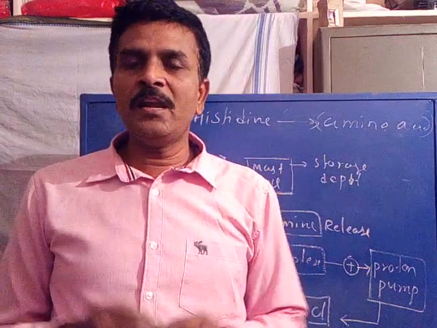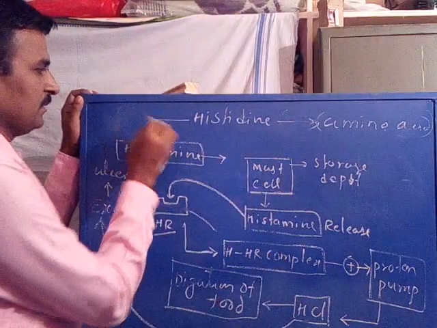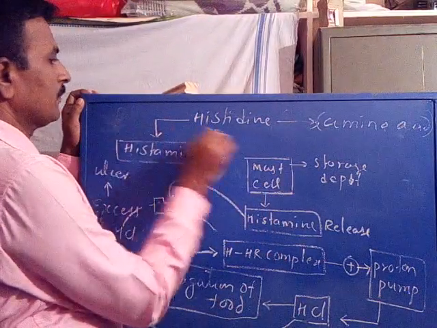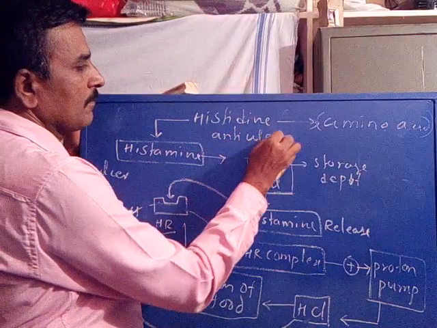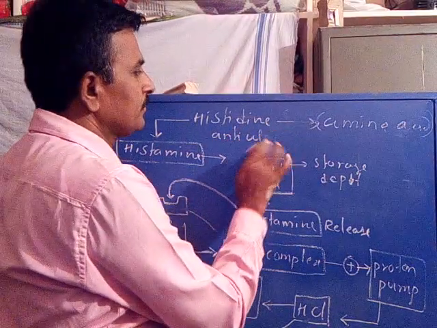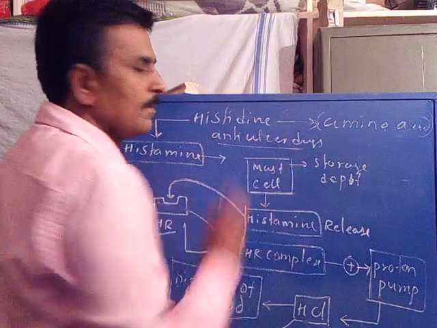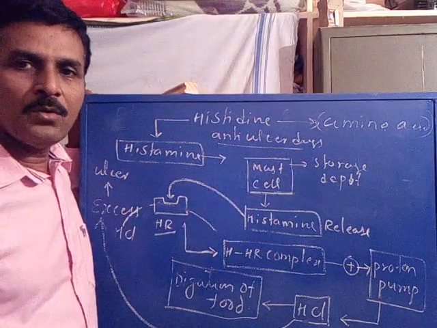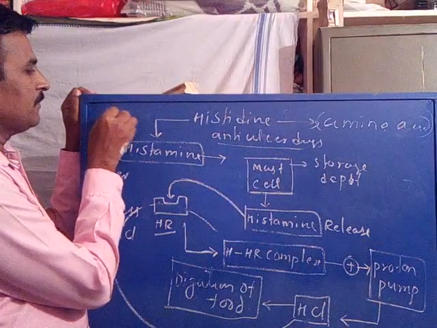Coming to the pharmacodynamic action of anti-ulcer drugs. Now we have two anti-ulcer drugs in your syllabus. One is ranitidine.